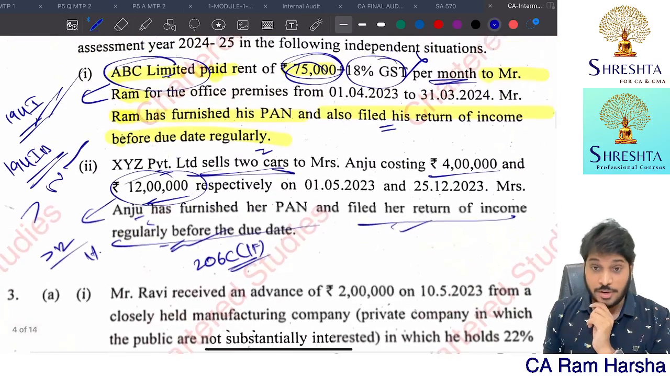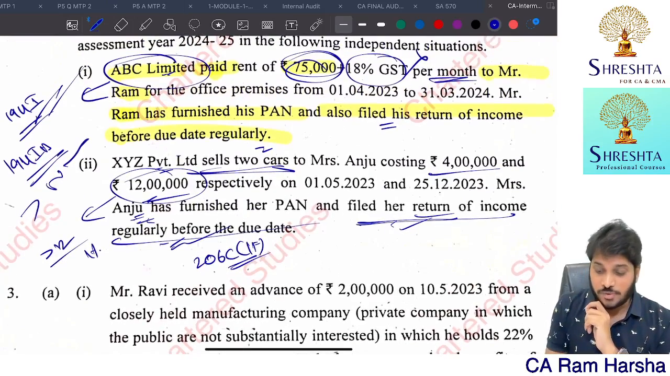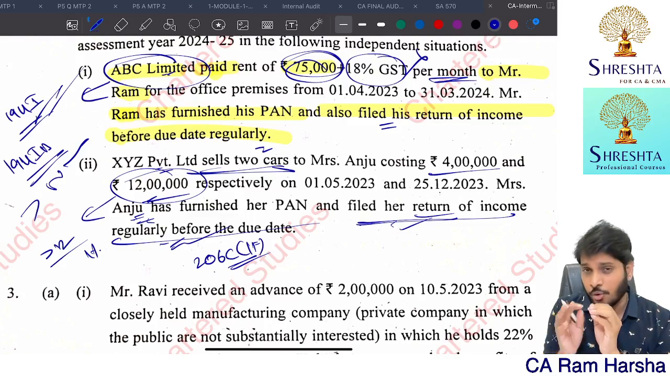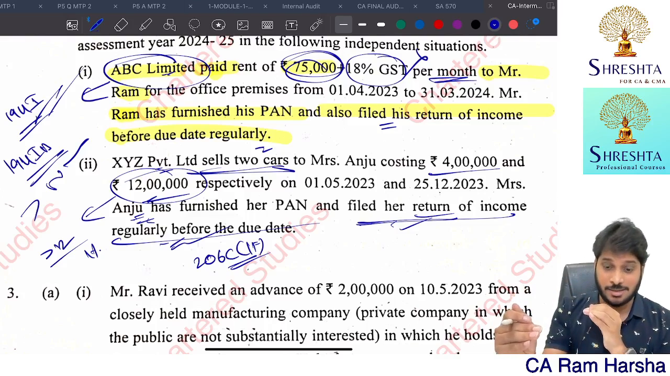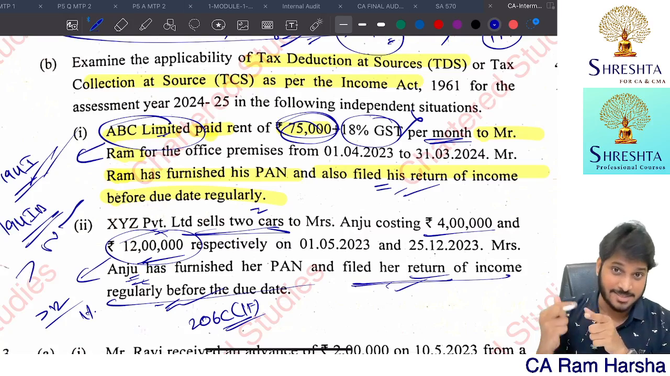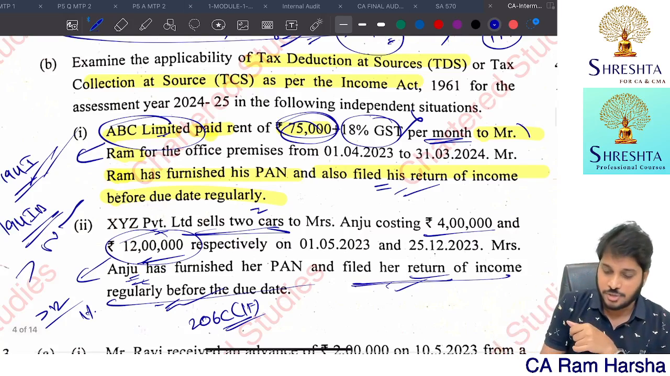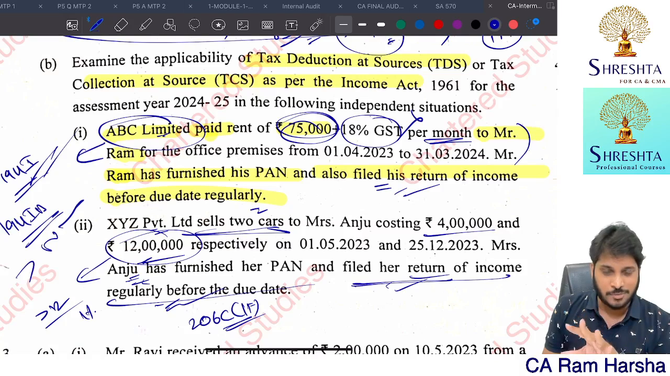Then you need to write that reason also. Since Anju is filing return of income regularly, no need to deduct TCS at a higher rate. Here also no need to deduct TDS at a higher rate. You need to specifically write that point. If you just write 75,000 multiplied by 12 months multiplied by 10%, your answer is not correct.